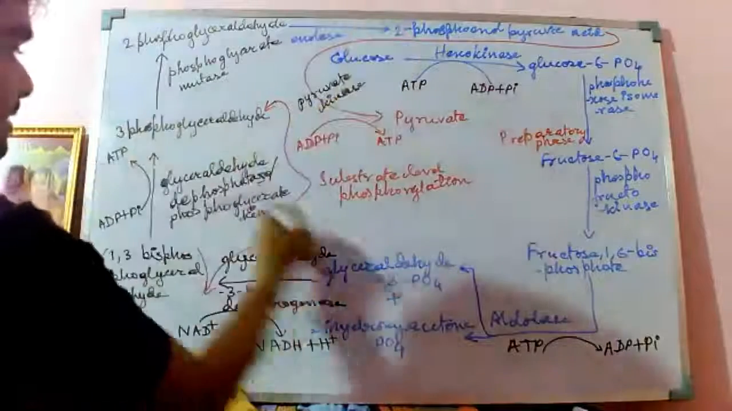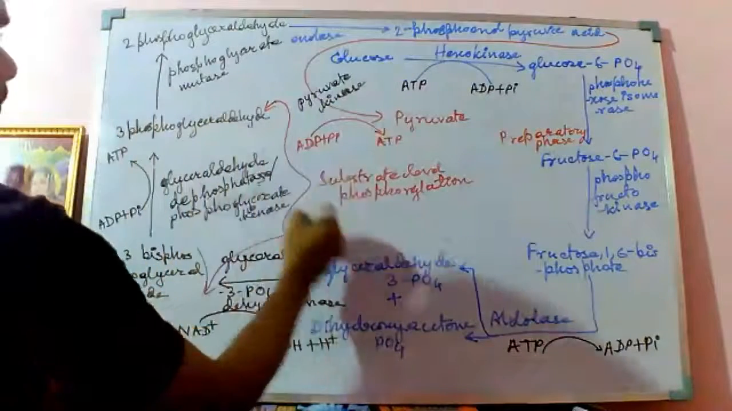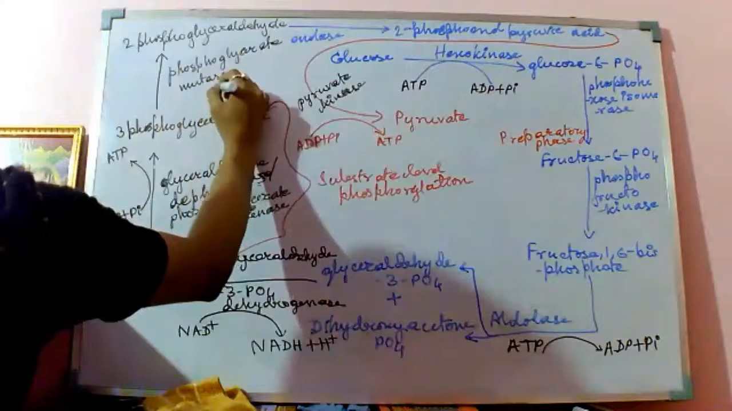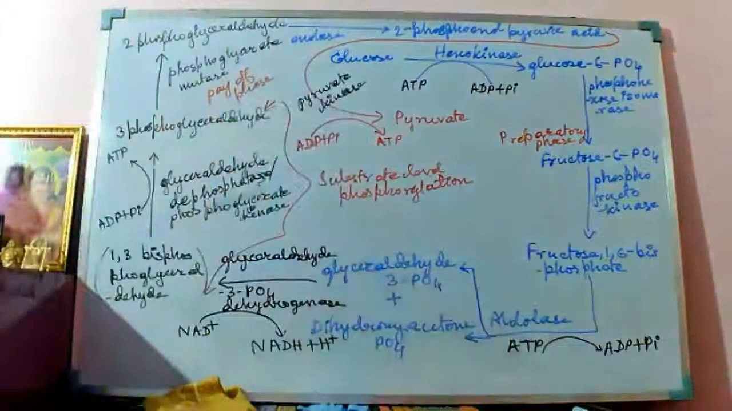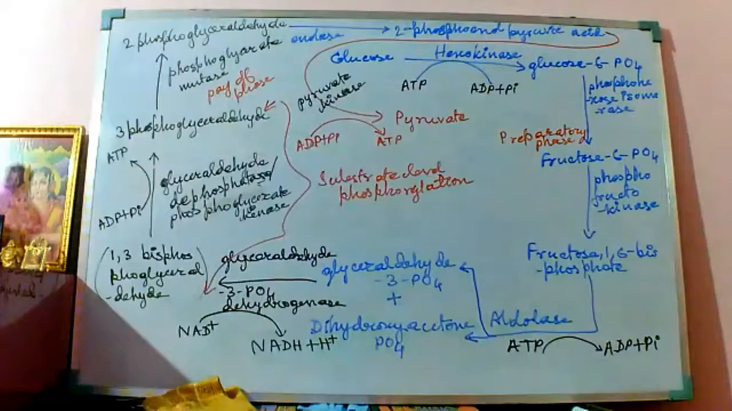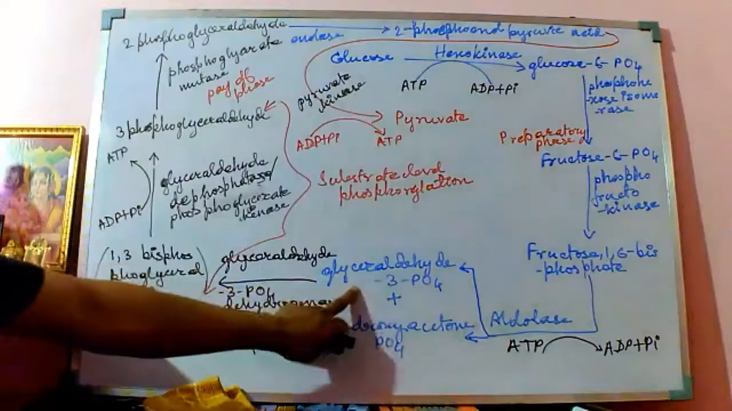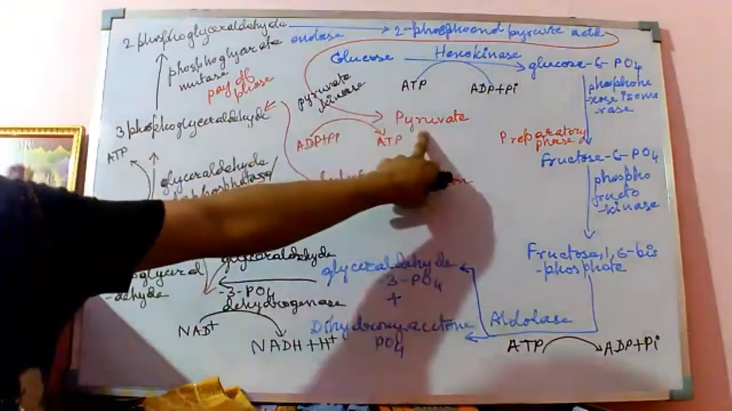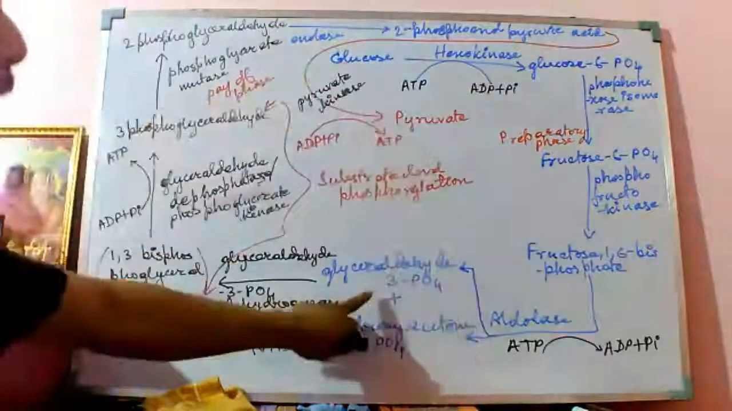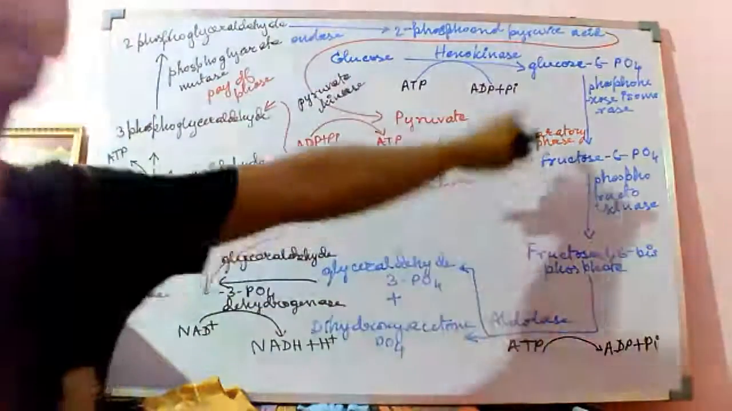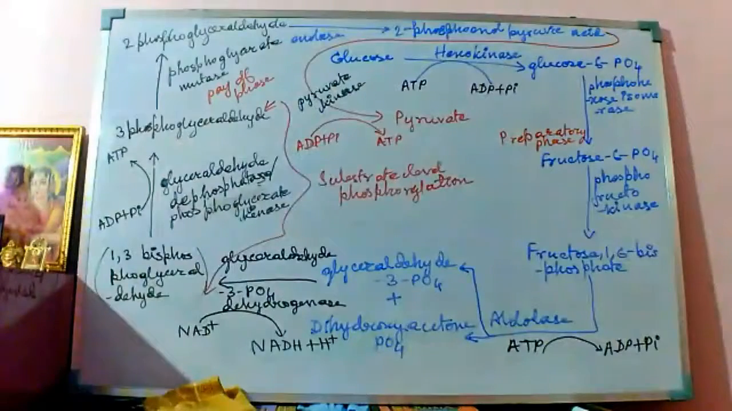This is called the payoff phase. Where shall I write? Here I am writing, okay? Payoff phase. There is the black ink, right? Black ink up to pyruvate. From the glyceryl 3-phosphate to pyruvate lastly, this entire phase is called the payoff phase. And from the glucose to the glyceryl 3-phosphate, this entire phase is called the preparatory phase. Okay.